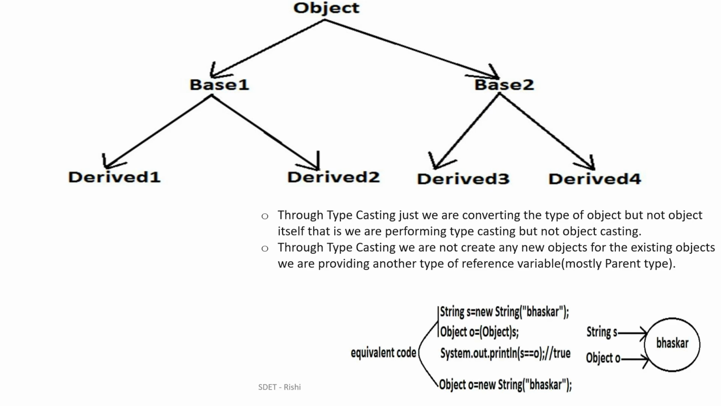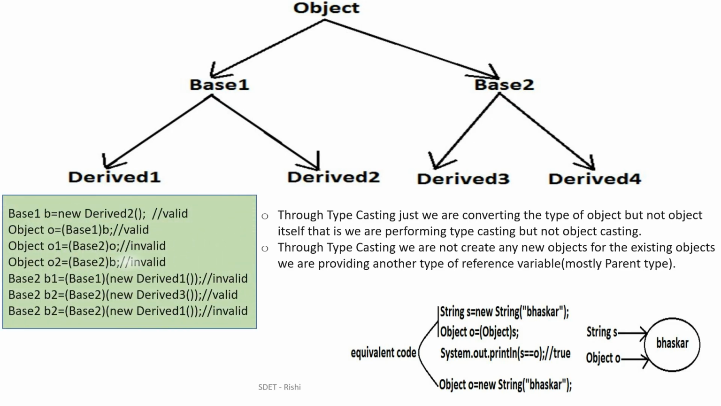This is equivalent code. What does equivalent code mean? These two lines: String s = new String("Bhaskar") and Object o = (Object) s. We are just simply trying to typecast here. Yes, it is following, so we can directly write Object o = new String("Bhaskar"). These two lines can be written in a single line like this, and this is the equivalent code.